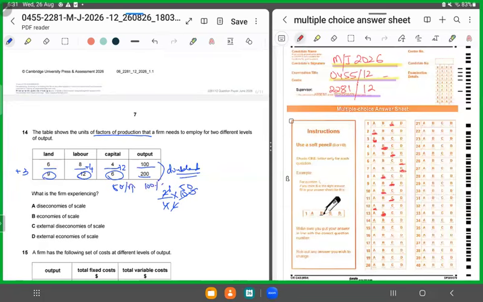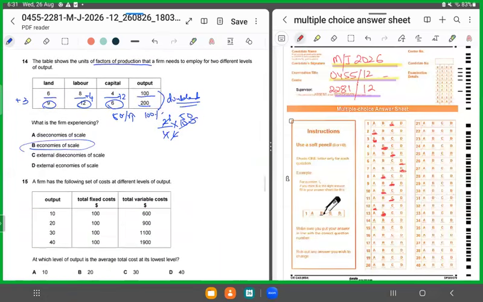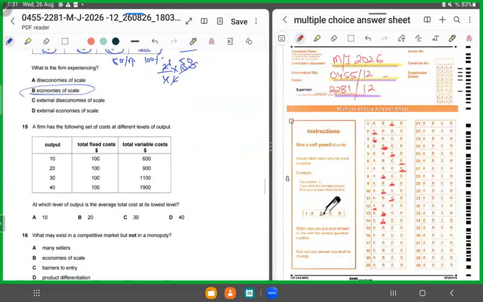So what does this show? This shows economies of scale, because the output doubled. The firm was able to produce more in contrast to the increase in the inputs. So the average cost must have been falling then, right? 14 is B.